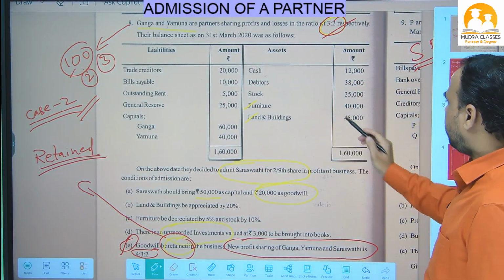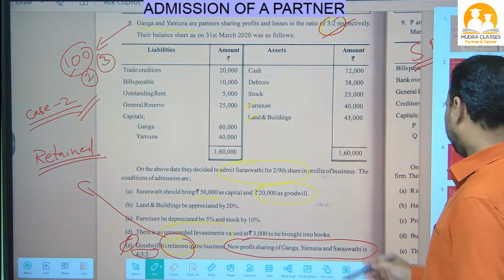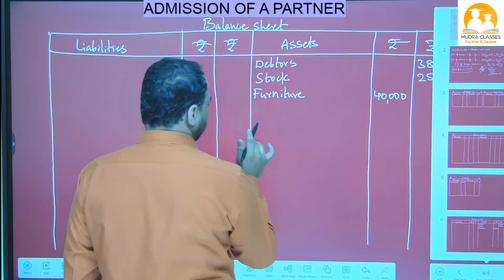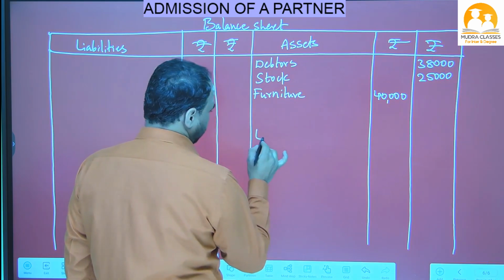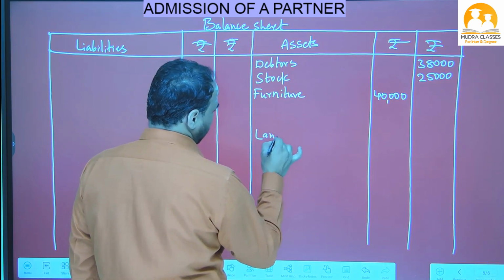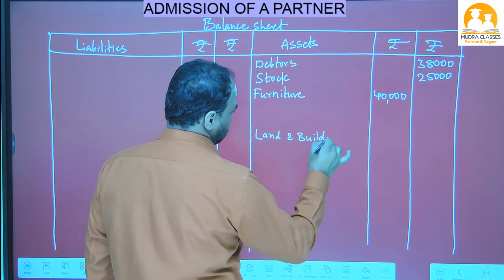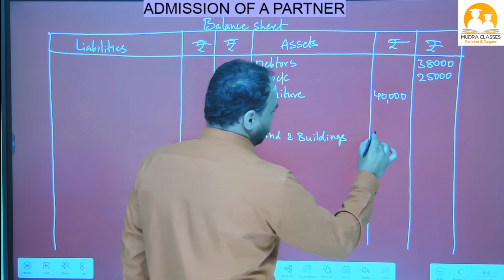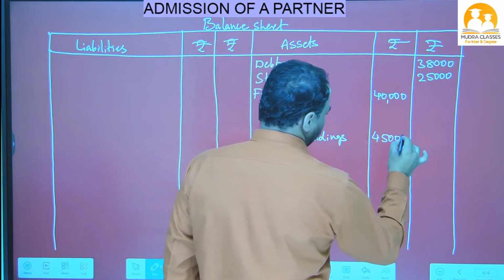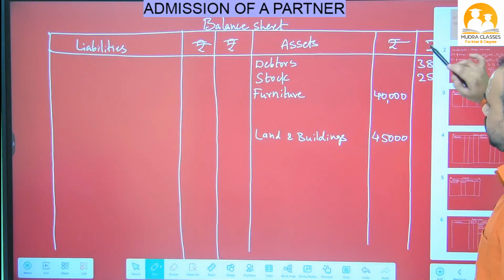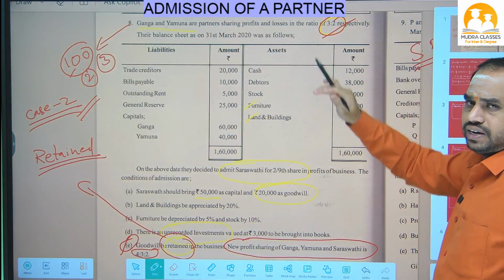Next item given is land and buildings 45,000. We have adjustment, so write in the inner column. Leave some place here for furniture. Here you write land and buildings, in the inner column 45,000. We have adjustment. Now see the next item. Balance sheet asset side, all items completed.